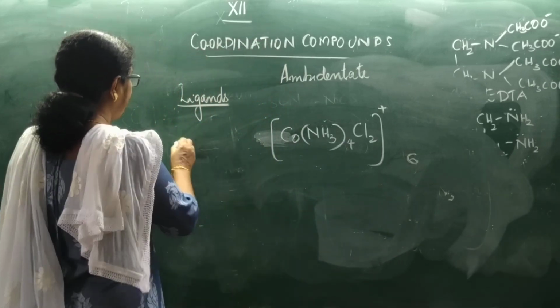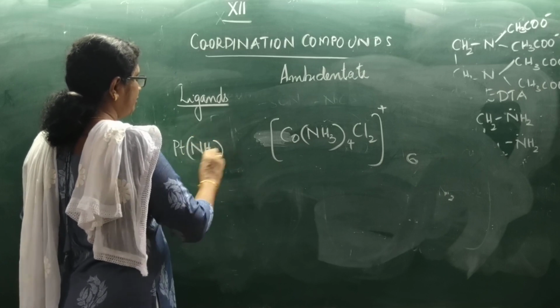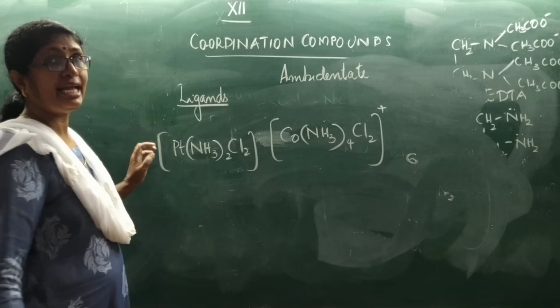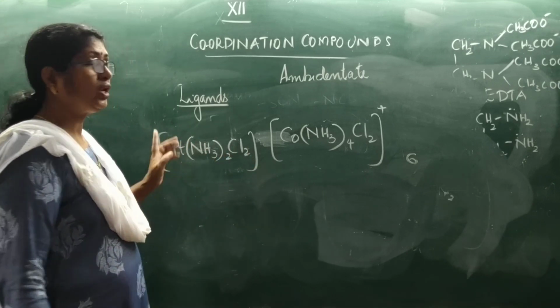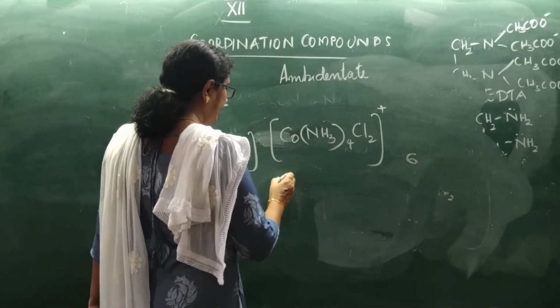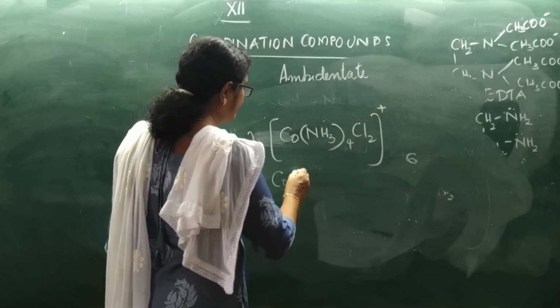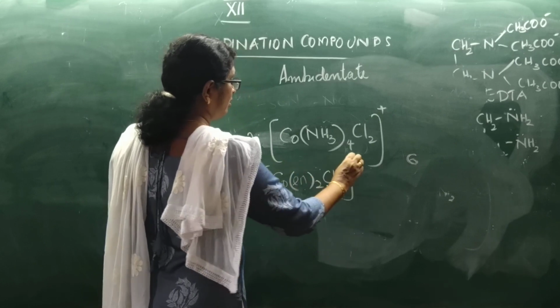Understood? Now Pt(NH3)2Cl2. How many ligands are attached? 2 plus 2, 4 ligands. So the coordination number is 4. Now another is Co(en)2Cl2 plus.